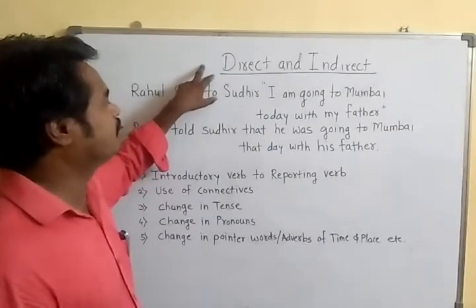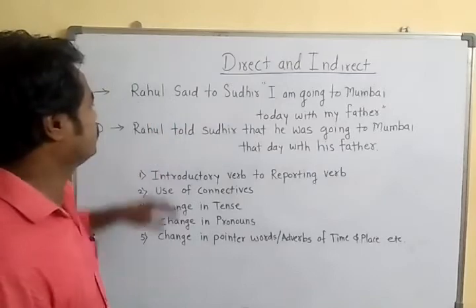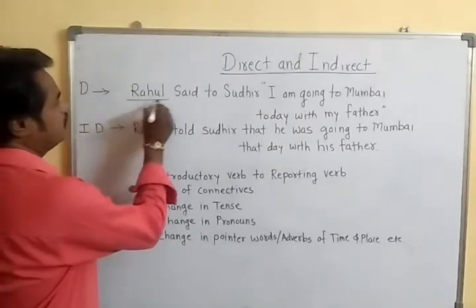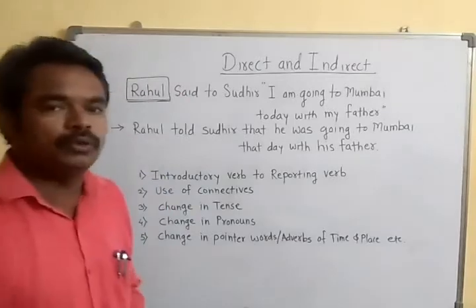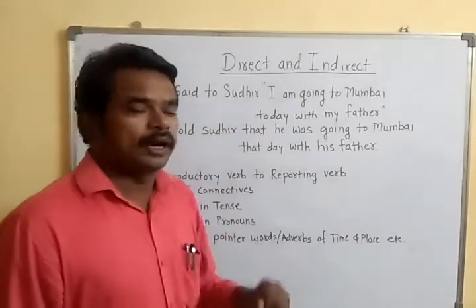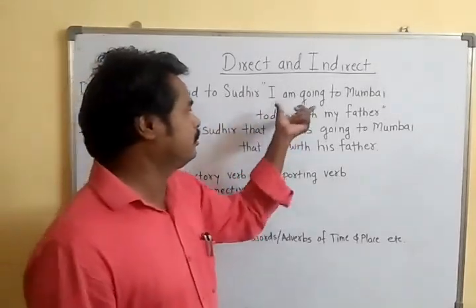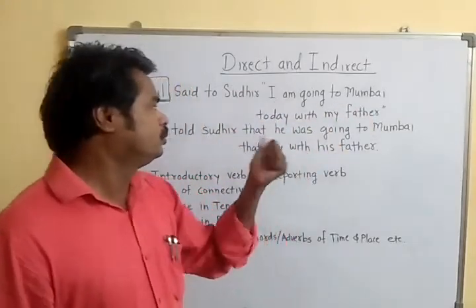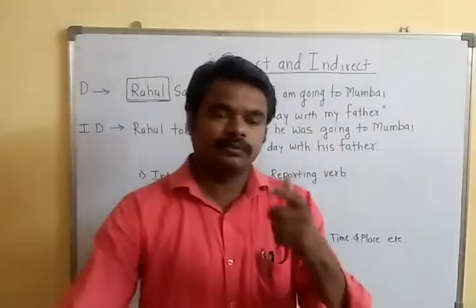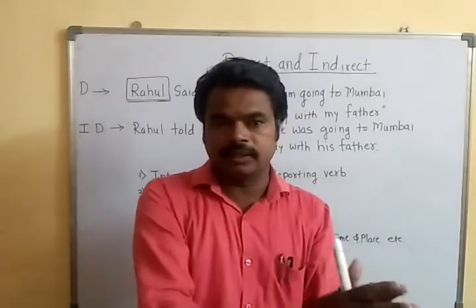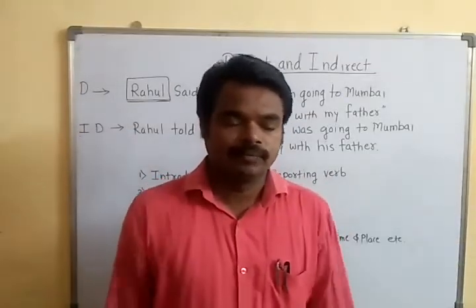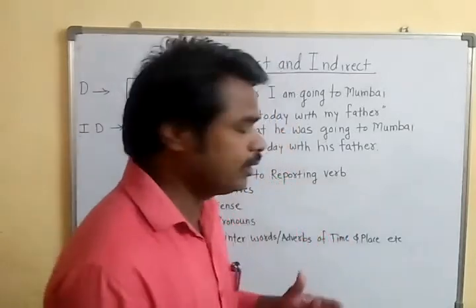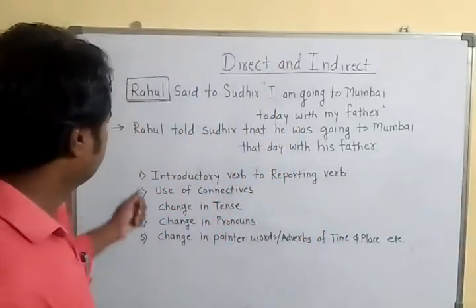When we say direct form, see, Rahul is the speaker in the sentence, and to whom he said it? To Sudhir. He talks to him directly, that he mentions, I am going to Mumbai today with my father. It means when the speaker is speaking and the listener is there, when there is direct conversation, that is direct. And what is indirect? Let us see.